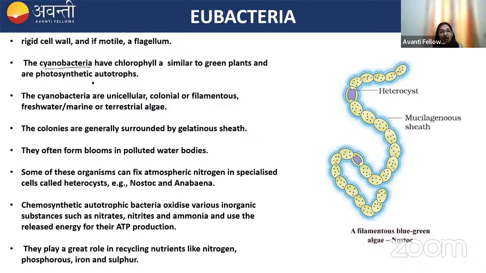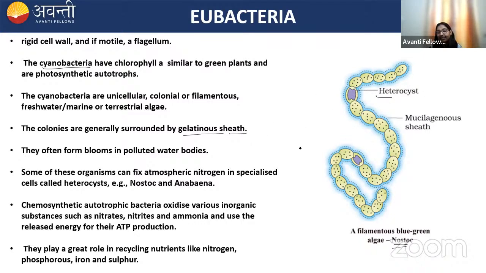And we know that there's a cyanobacteria. Cyanobacteria are also known as blue-green algae. Examples of cyanobacteria are Nostoc and Anabaena. You can see in the image, this is a filamentous blue-green algae, which is a Nostoc. And the colonies are surrounded by a gelatinous sheath.